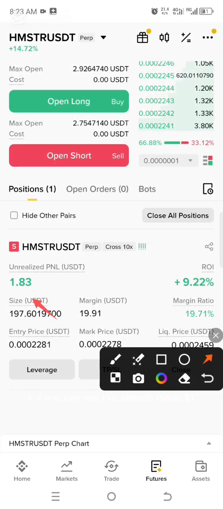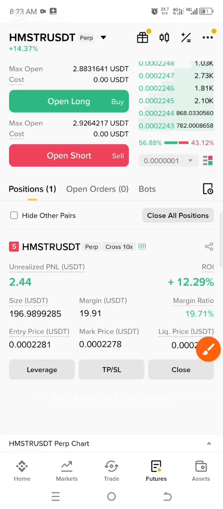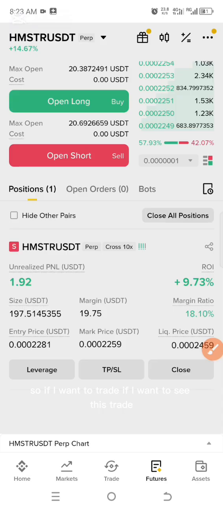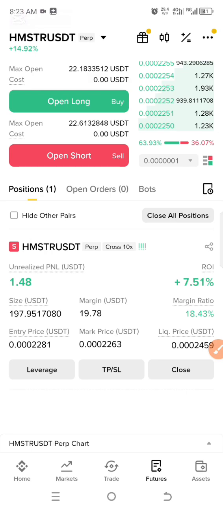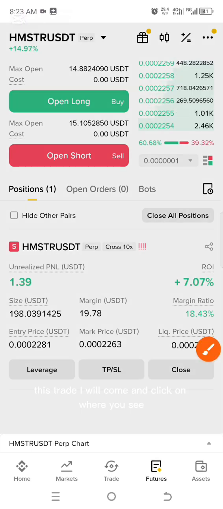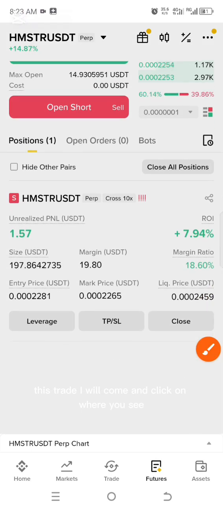You can see I've already made $1. This is what we call trading. I've made $2. So if I want to see this trade, you can see on my futures account, this is the profit.